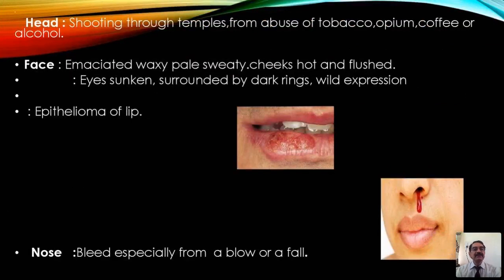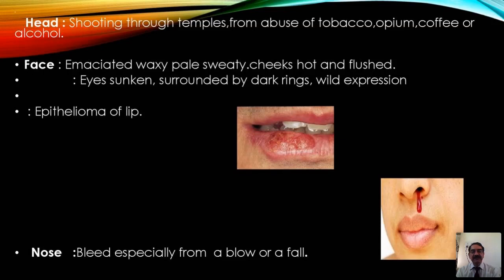Then head symptoms: you see shooting through the temples from abuse of tobacco, opium, coffee or alcohol. Face: you see it emaciated, waxy, pale, sweaty, cheeks hot and flushed, eyes sunken, surrounded by dark rings, wild expression. Epithelioma of the lip: acetic acid is almost considered a specific remedy for lip cancers or epithelioma.